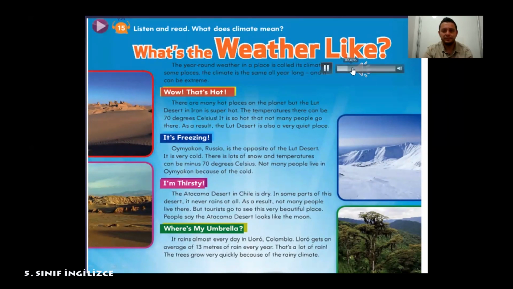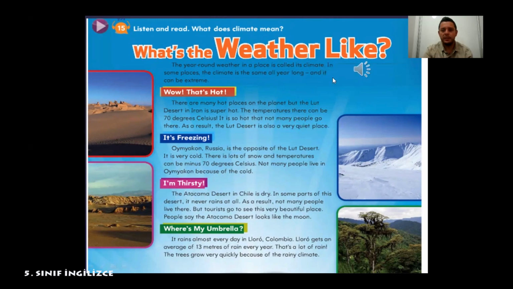The climate is the same all year long, is super hot. The temperatures there can be 70 degrees Celsius. It is so hot that not many people go there. As a result, the Lut Desert is also a very quiet place.